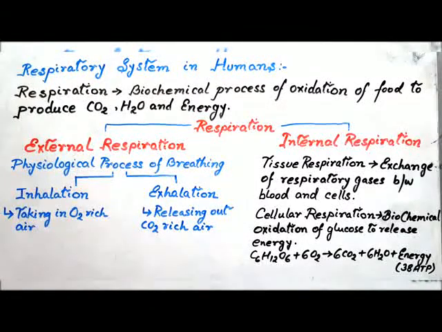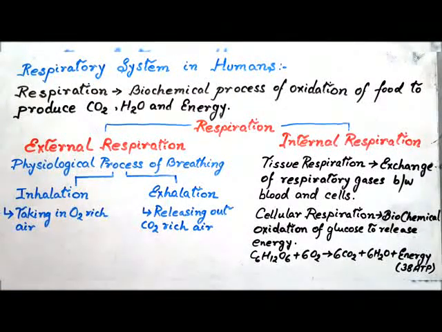The exchange of respiratory gases between blood and cells is called tissue respiration. Cellular respiration is the biochemical process that involves the oxidation of glucose to release energy with the formation of carbon dioxide and water as byproducts.